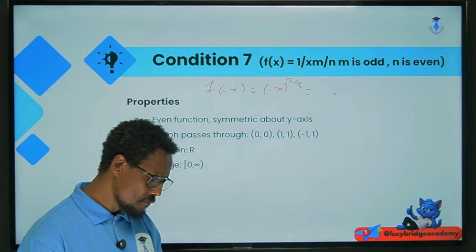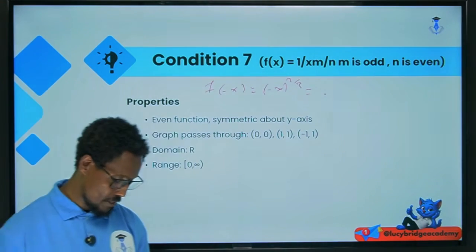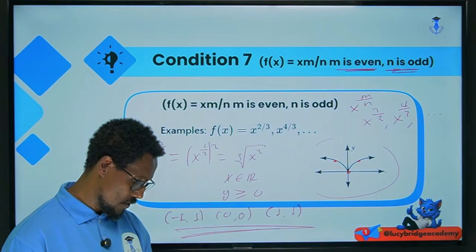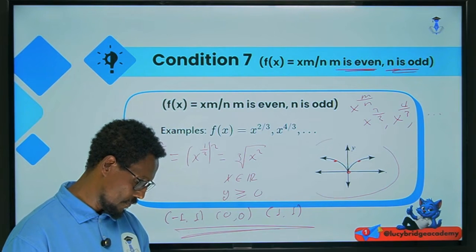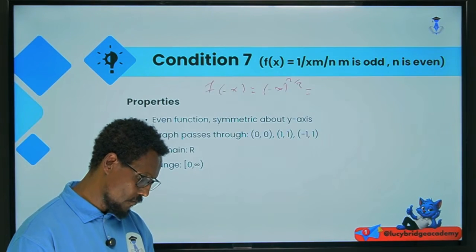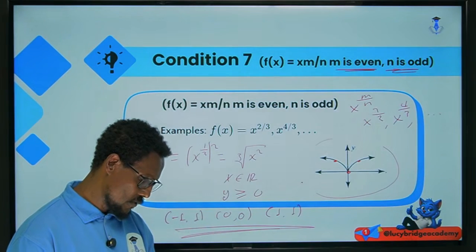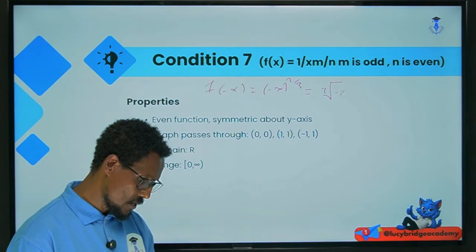This means the cube root of minus x squared.